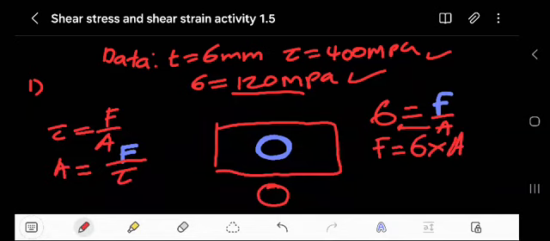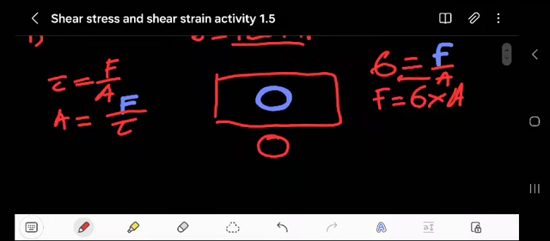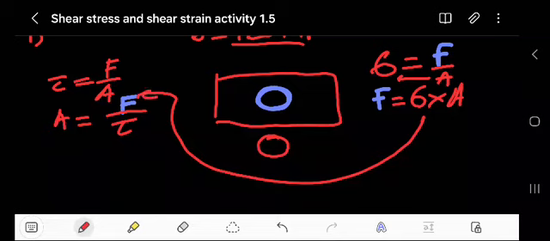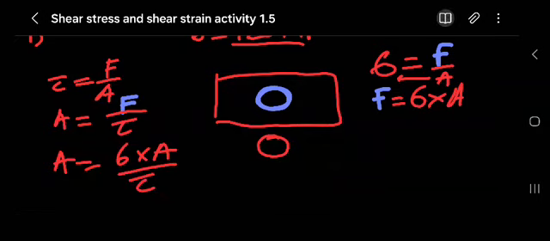So I will substitute because it's one and the same thing. I will take this and substitute here.